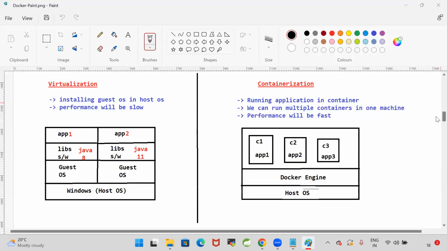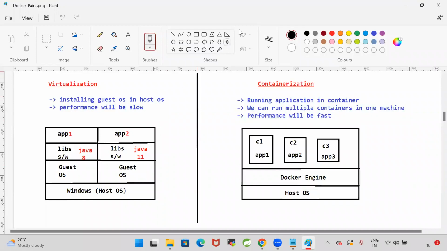Good morning, everyone. In the last session, we discussed what is virtualization and what is containerization. Installing one operating system in another operating system is called virtualization. So the host operating system will be available. On top of that, we will install the guest operating system. In the guest operating system, we will install the required software to run our application.